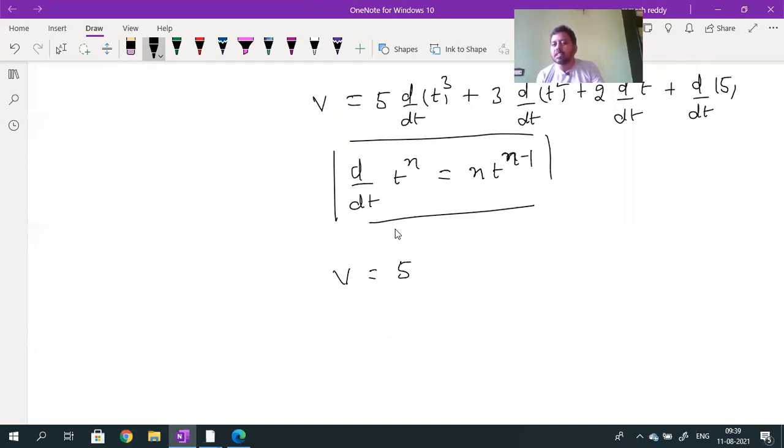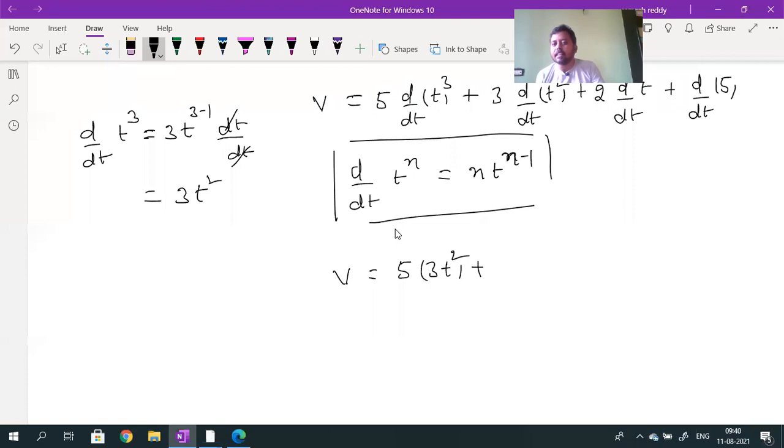T cube derivative is 3 into t square. Why 3 into t square? D by dt of t cube, as per this formula 3 will come to the numerator, 3 into t power n minus 1, n minus 1 means 3 minus 1, into dt by dt. Dt by dt cancels. So what will we get as the answer? 3 into t square. Correct?